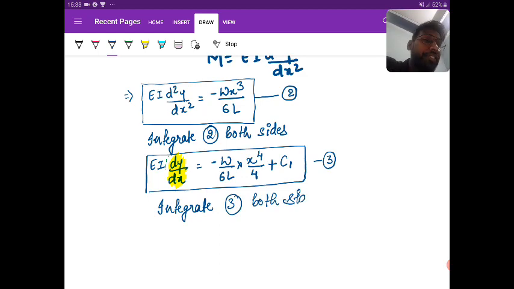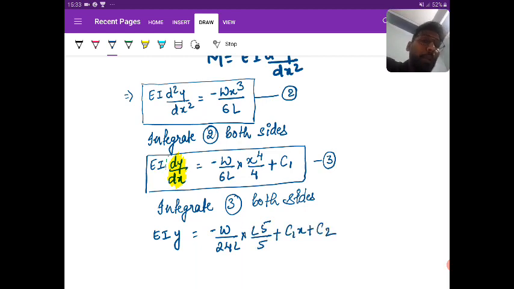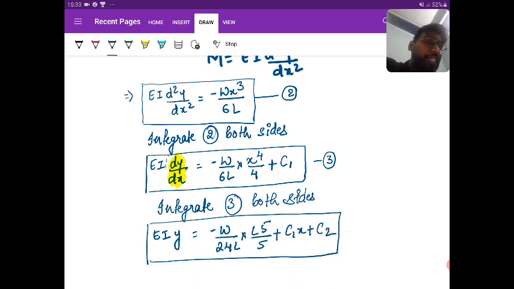Now if you integrate, it will become EI y equals minus w by 24l, l power 5 by 5, plus C1h plus C2. So this is the fourth equation.